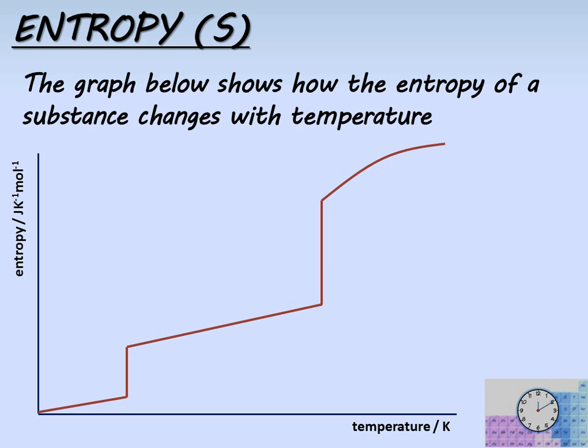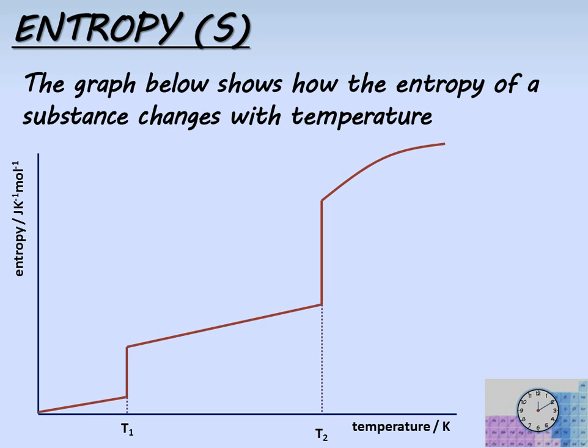We can say that the substance here is in perfect order. As we increase the temperature, the entropy increases slightly until we get a step change at T1, where the substance has melted. As you continue heating the substance, entropy increases a little more until T2, where the substance boils.